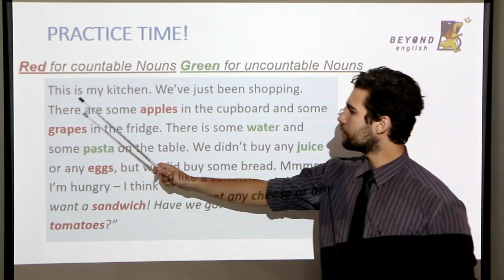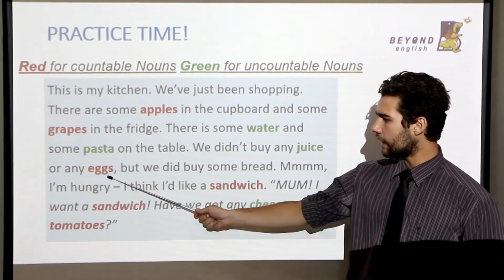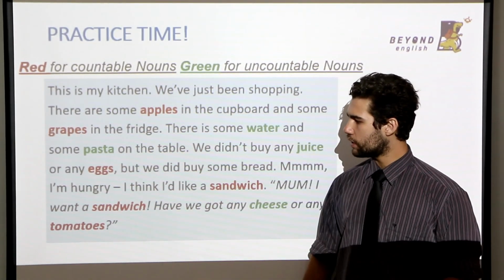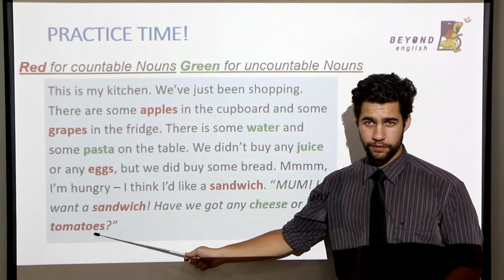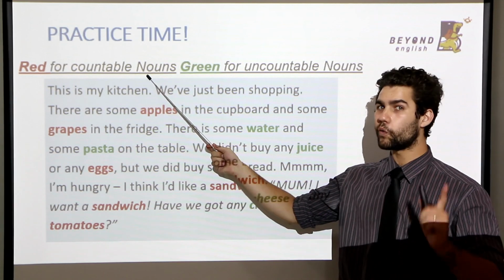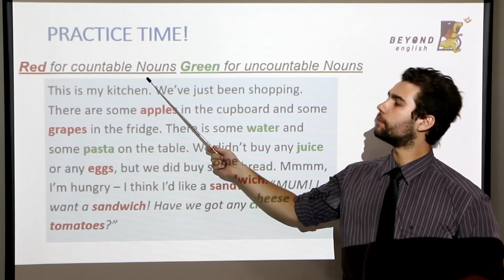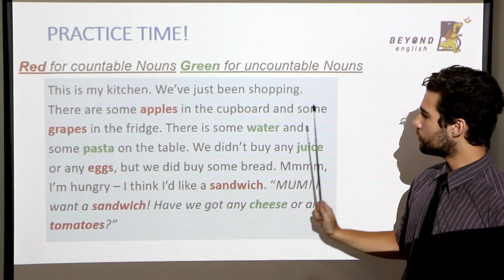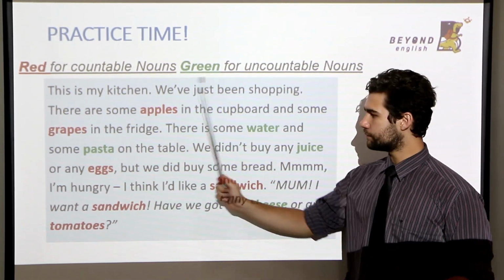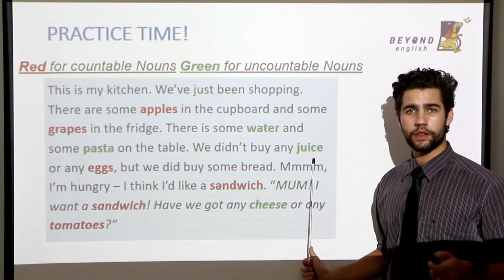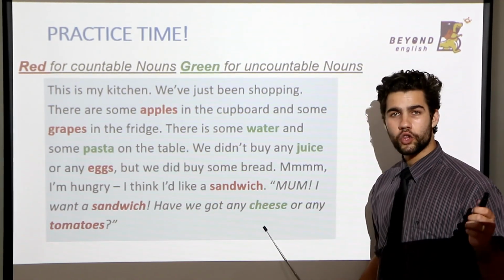Apples, grapes, eggs, sandwich, and tomatoes are countable. So, red. For uncountable, we have water, pasta, juice, cheese.